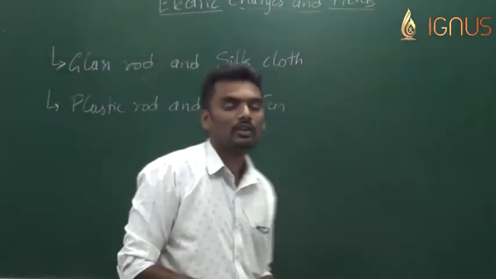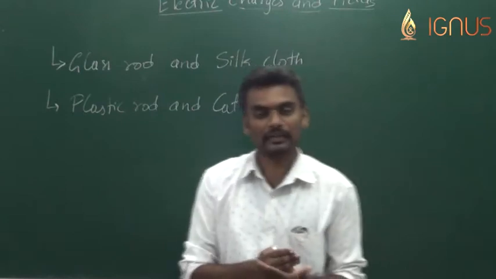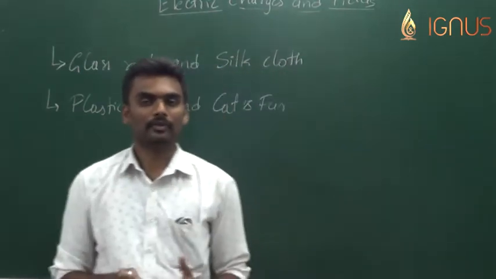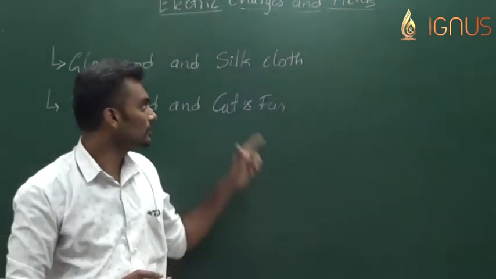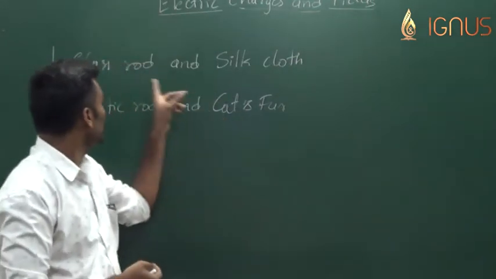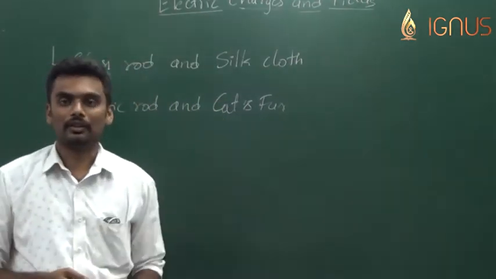When a plastic rod is rubbed with cat's fur, the same kind of observations were noted as with the glass rod and the silk cloth.